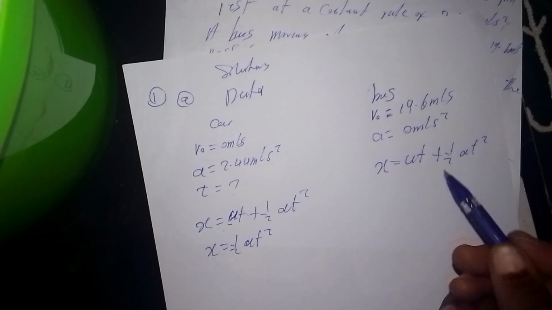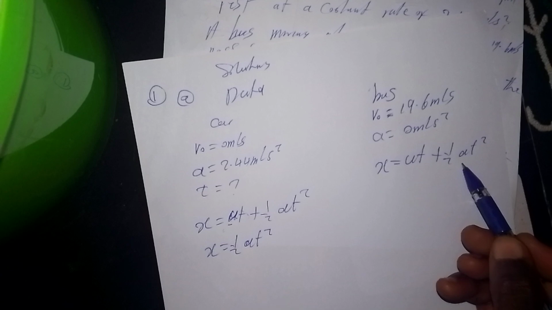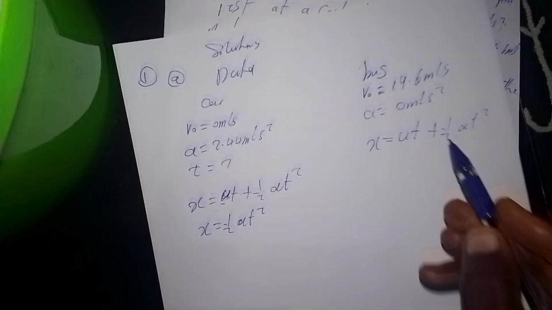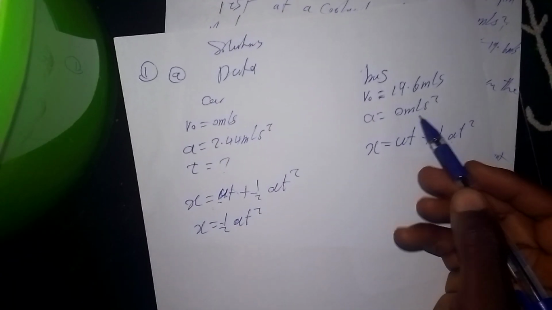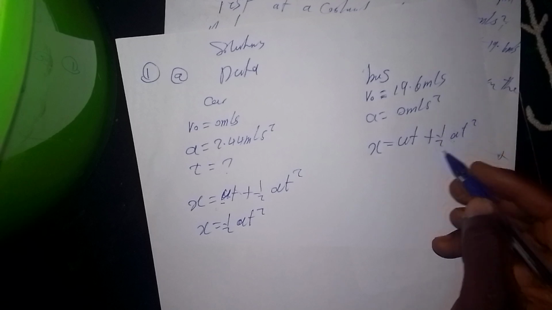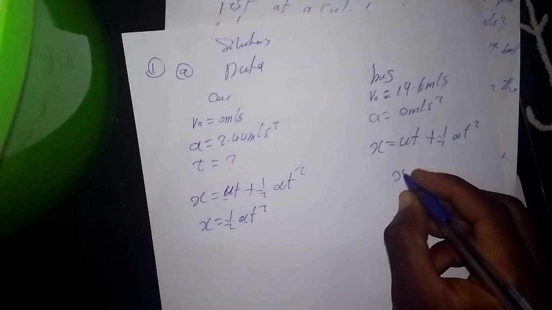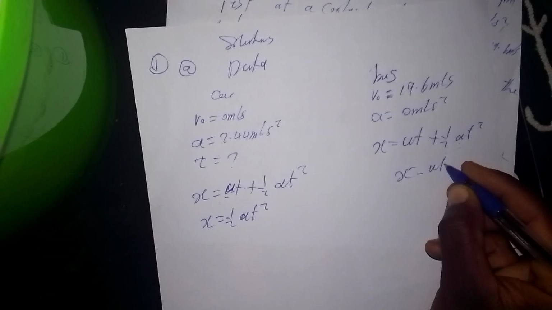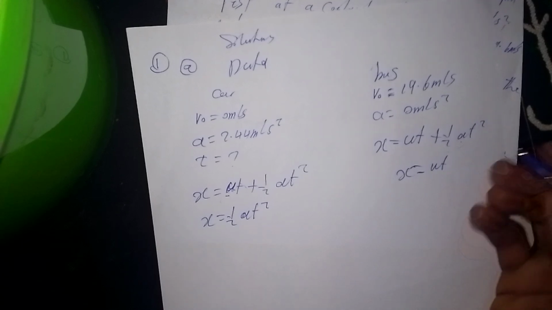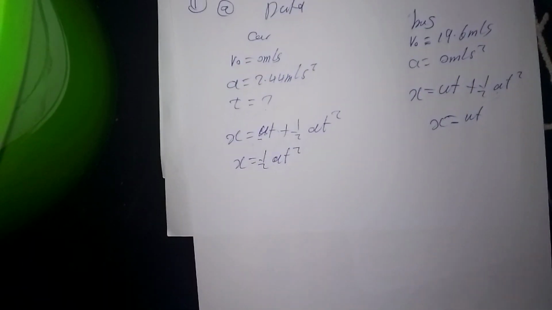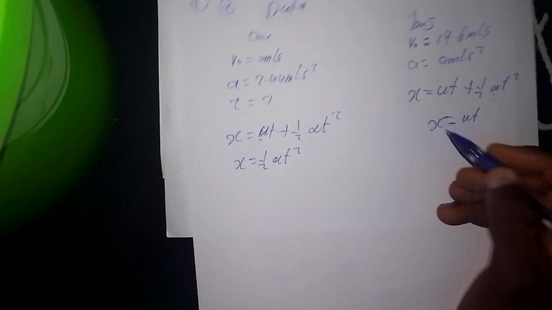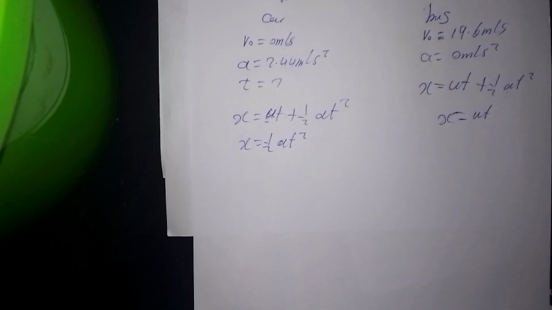But we know that the acceleration for the bus is 0, so this will be eliminated from our equation, and our equation is going to be simplified to this. Now that's where the concept comes in.